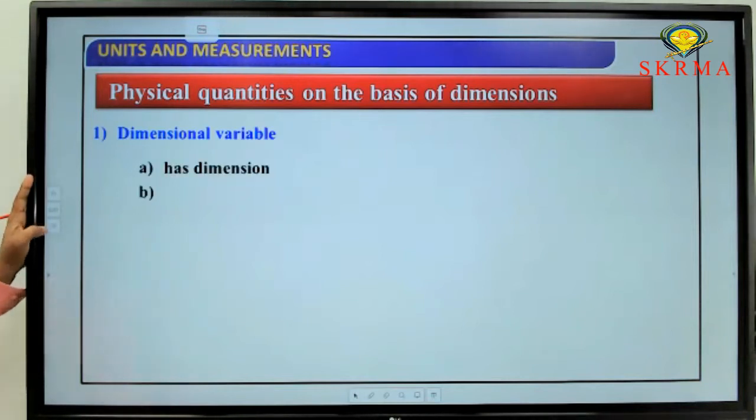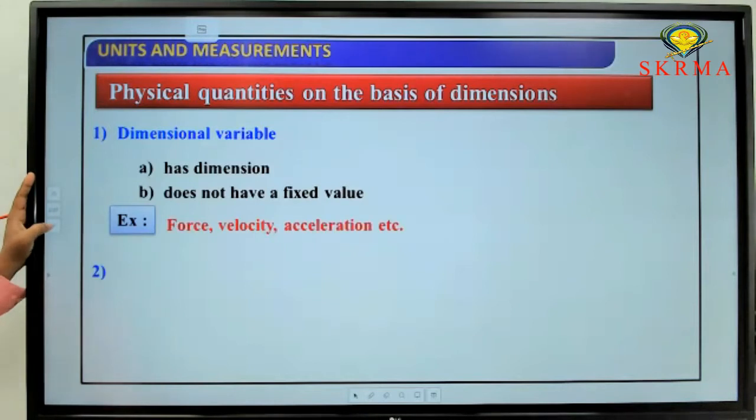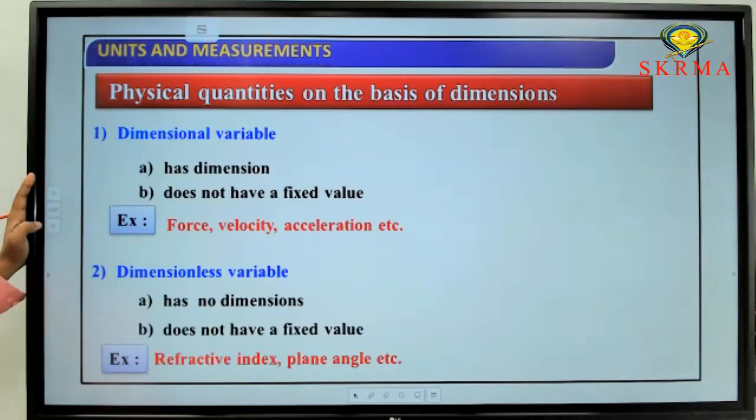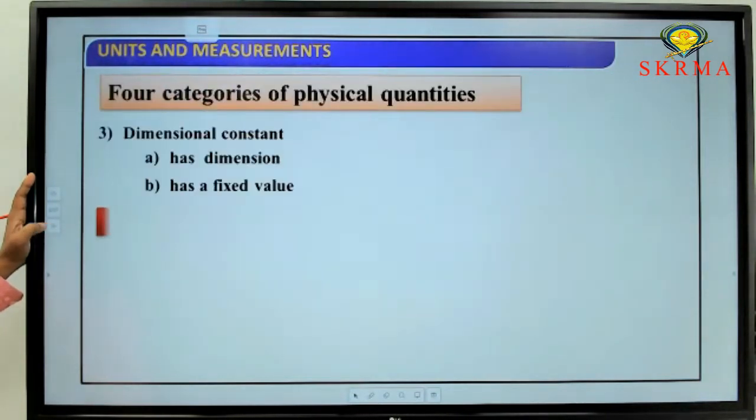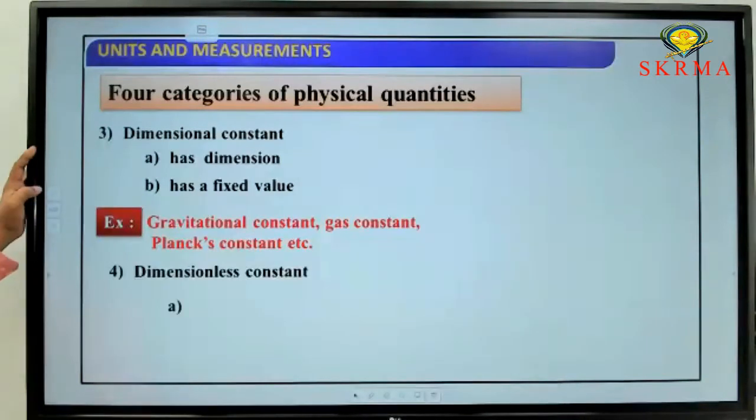So here, physical quantities can be divided like this. In total, four different types are there. Check it once.